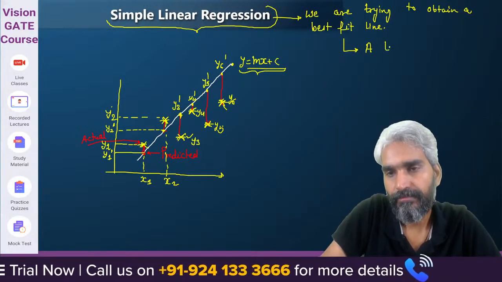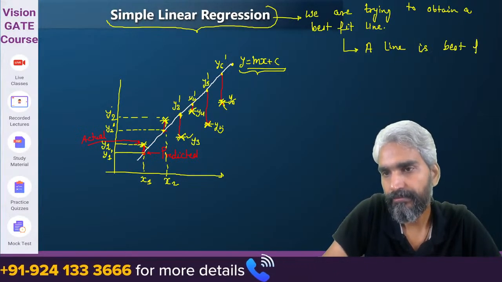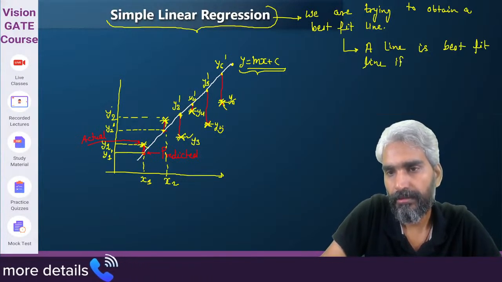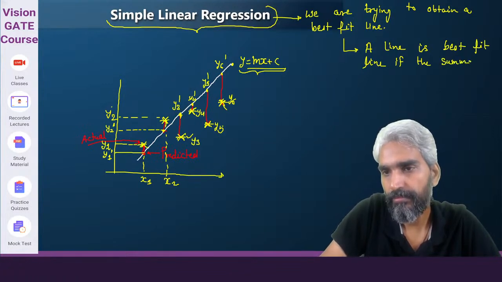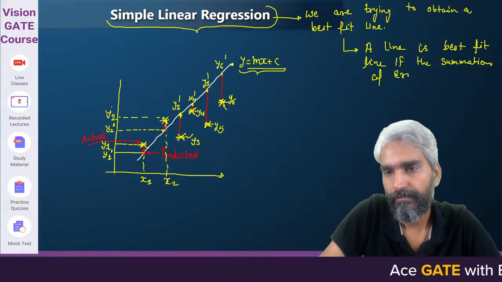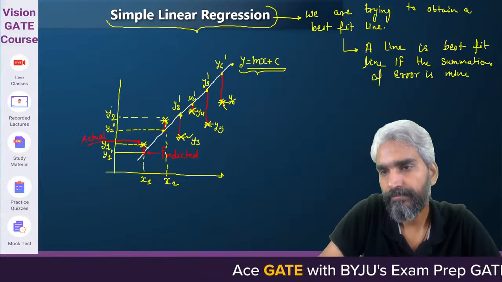A line is a best fit line if the summation of error is minimum. Got the idea?